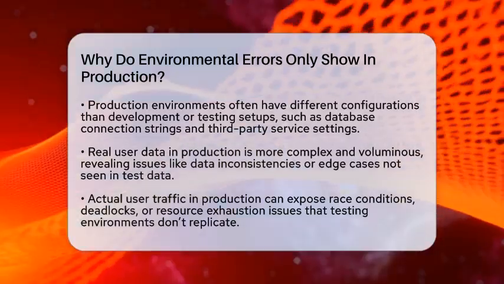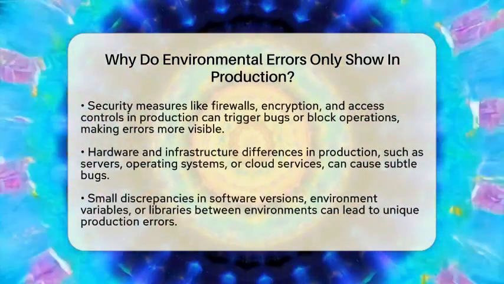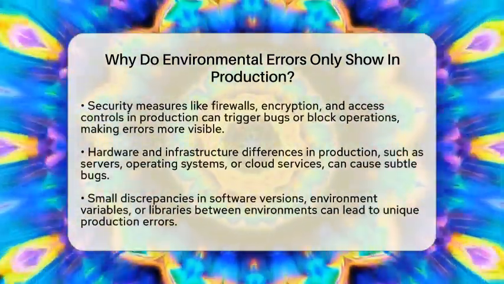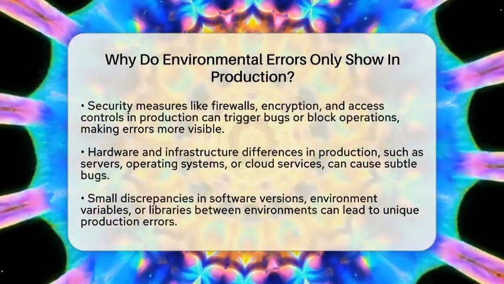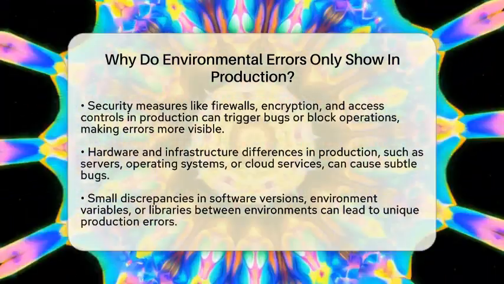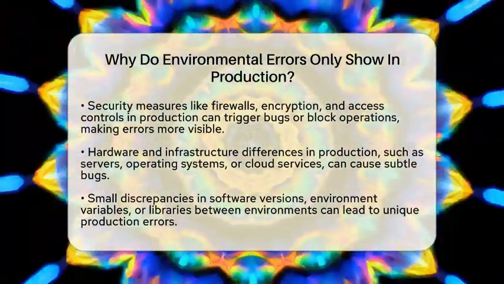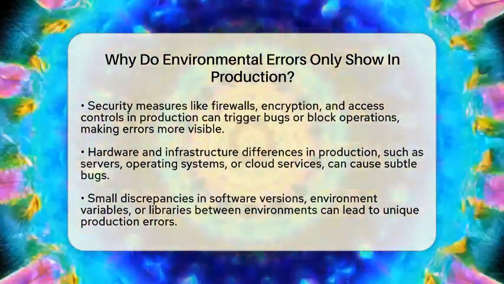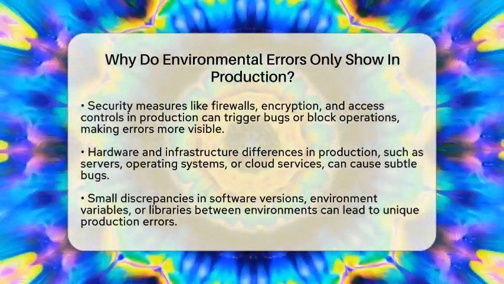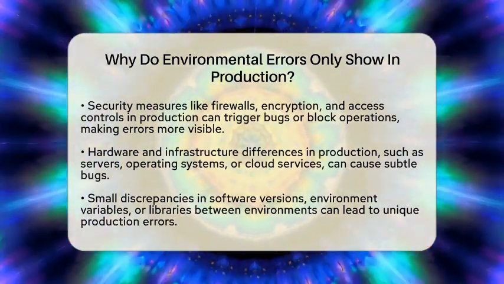Second, production uses real user data, which is usually more complex and larger in volume than test data. This real data can reveal issues like data inconsistencies or edge cases that testing data simply doesn't cover. Plus, production handles actual user traffic, which means more simultaneous users and higher load. This can expose race conditions, deadlocks, or resource exhaustion issues that don't appear in the controlled environment of development or